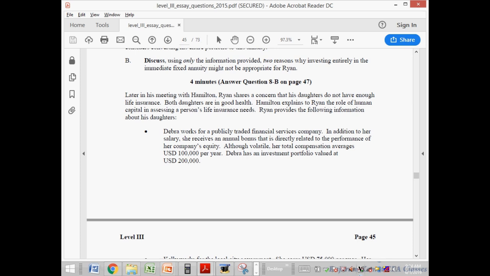So I repeat, she works for a non-government company. Her salary is not fixed. Her salary is linked to the bonus. Hence salary is volatile, and hence the discount rate would be higher. And because the discount rate is higher, human capital is lower. Human capital is lower, so the need would be lower.